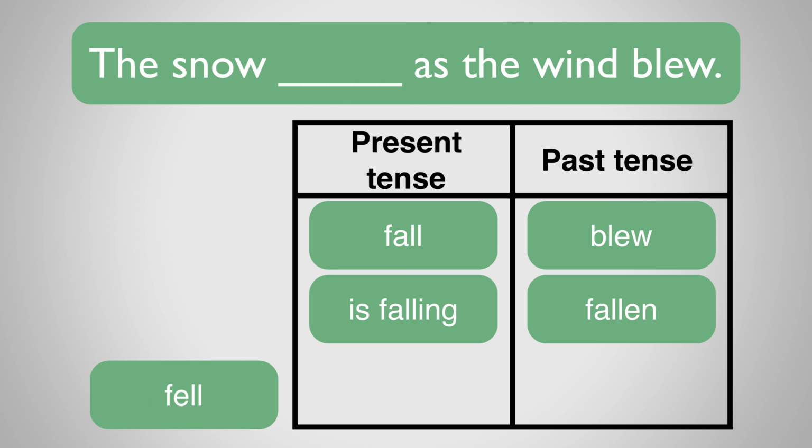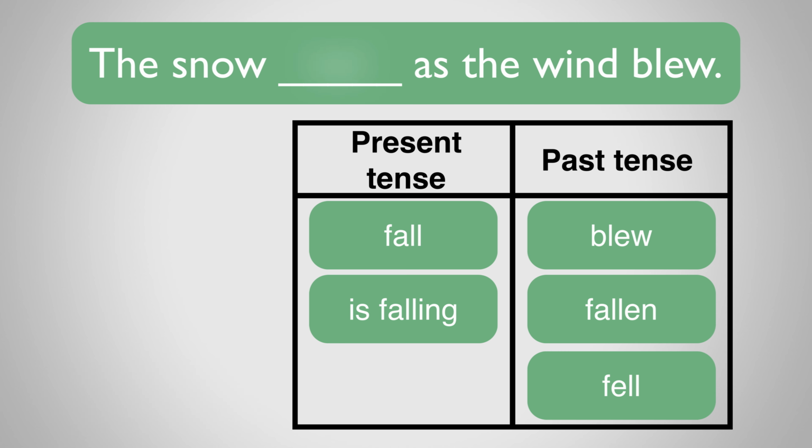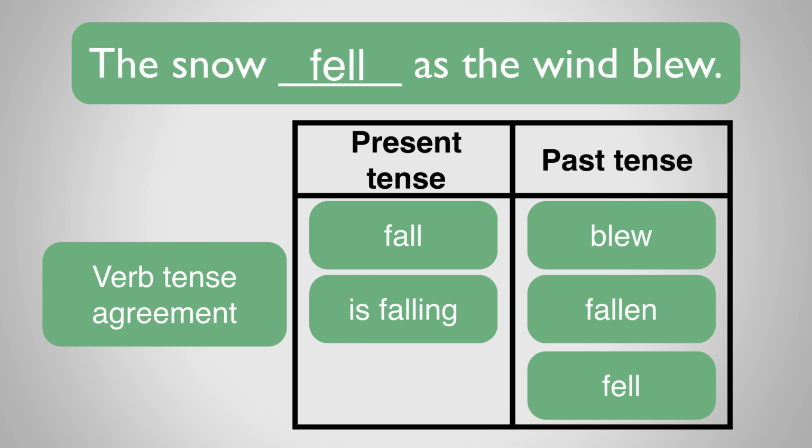This is in the past tense, so let's test it out. The snow fell as the wind blew. Well, that sounds perfect, so that's the right match for the sentence. There is verb tense agreement. Okay, let's try one more.